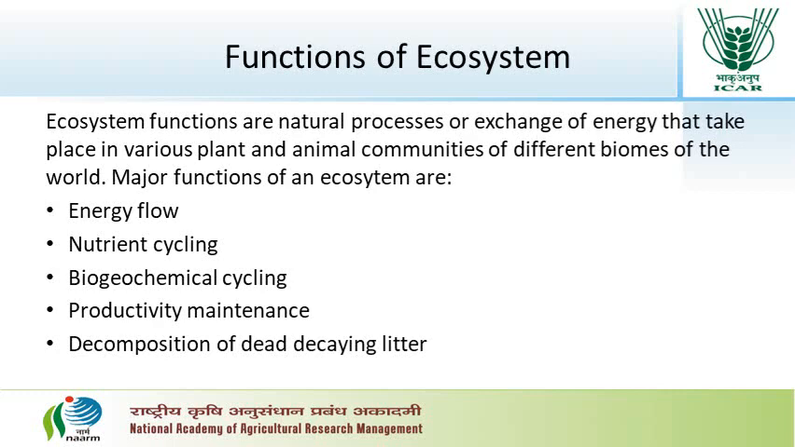Productivity maintenance is also an ecosystem function which refers to the rate of biomass production. For instance, green leaves prepare food, herbivores feed on the leaves, and in turn serve as food for the carnivores. Decomposition of dead decaying litter is also an important function of ecosystem for breakdown of dead organic material and releasing the nutrients back into the soil.